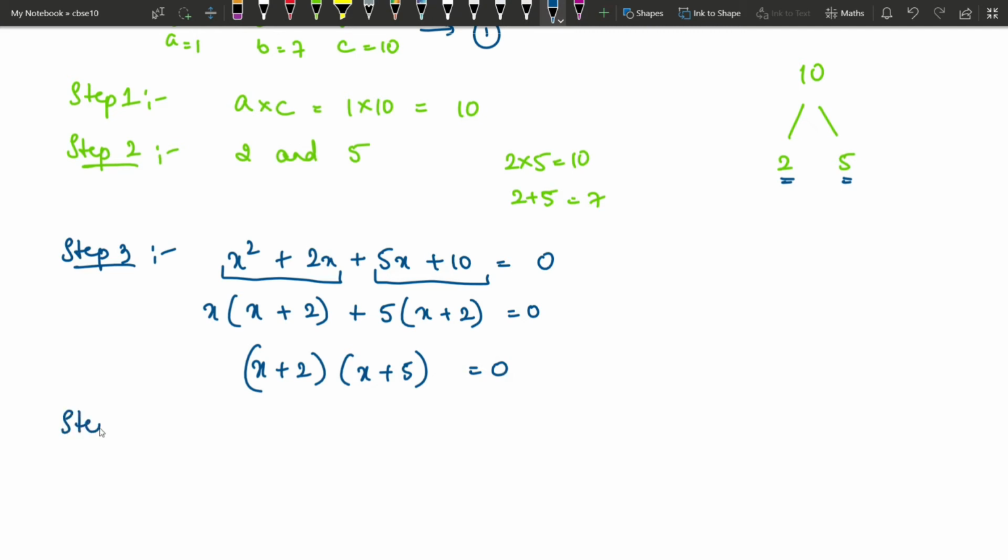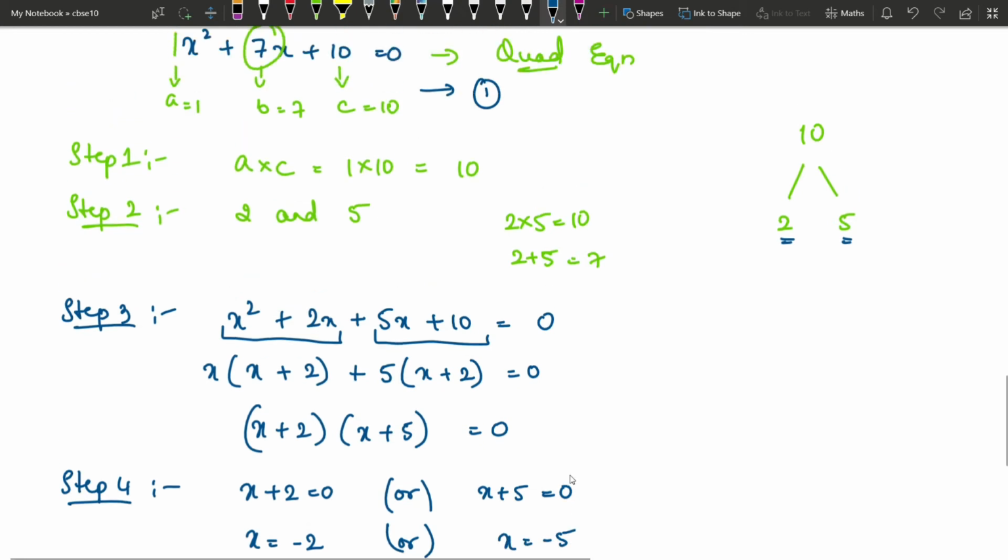So what is step 4? Equate these factors to 0 and get the value of x. So x plus 2 is 0 or x plus 5 should be 0. See, if you have a product of two numbers which is equal to 0, then at least one of them must be 0, right? So x plus 2 should be 0 or x plus 5 should be 0. Only then the product becomes 0. So if x plus 2 should be 0, what should be the value of x? Minus 2. Or if x plus 5 should be 0, the value of x should be minus 5.